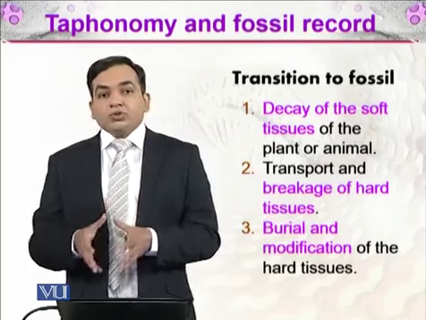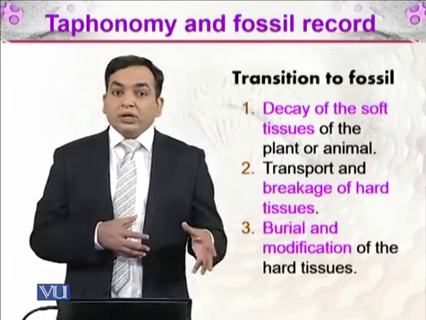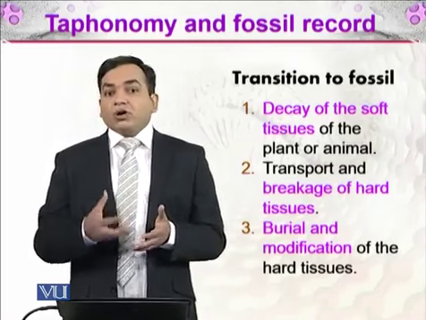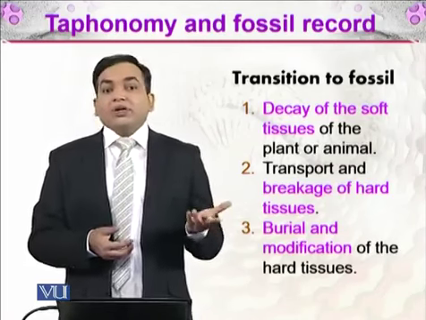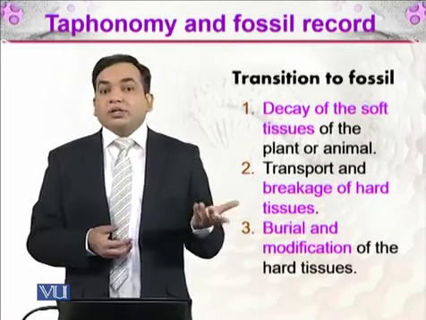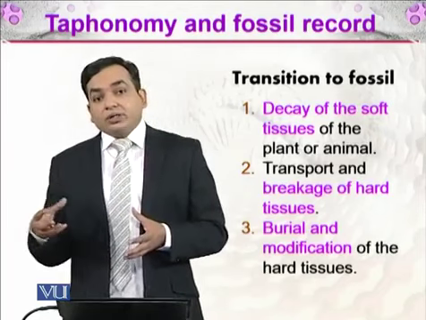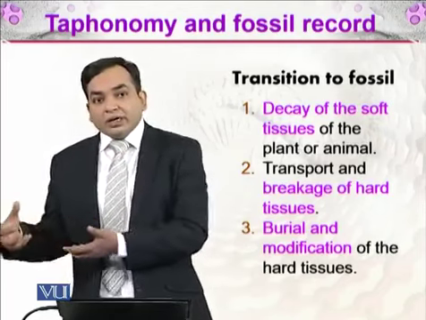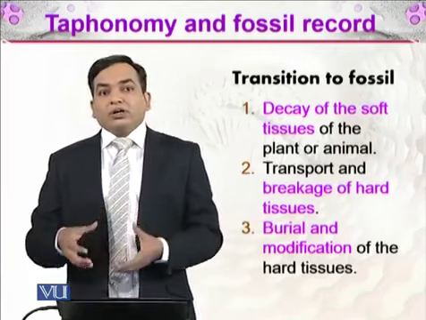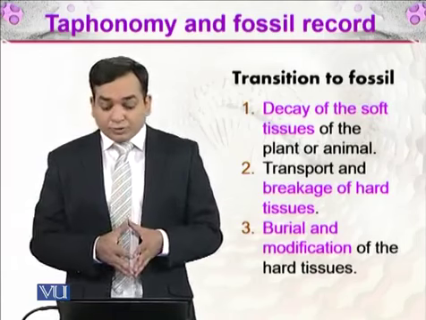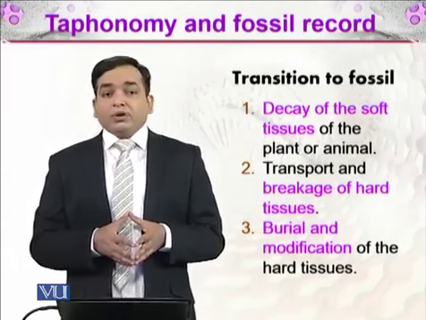So the tissues will go from one place to another, and that will result in us finding fossils in some places where they shouldn't be. That might be due to transport. For example, there was some flood, and the flood took some remains to the riverbed, right? So this is transport.